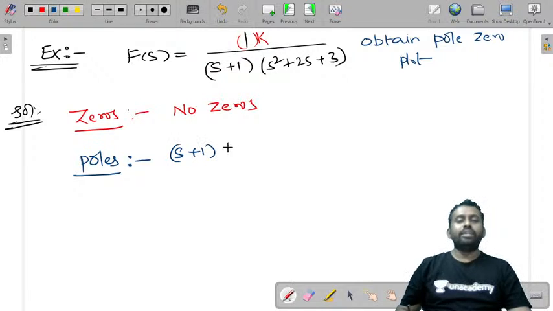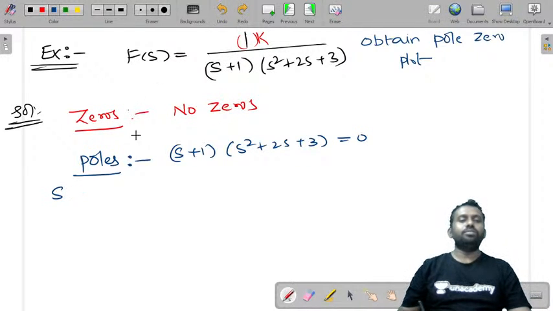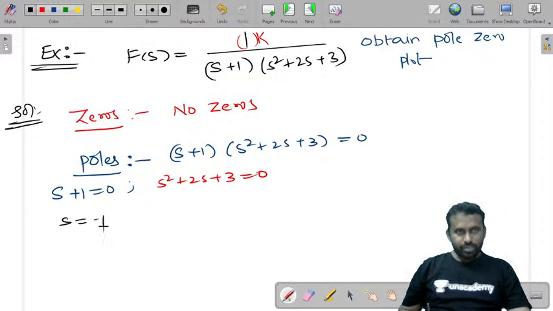So the denominator (s plus 1) into (s square plus 2s plus 3) is equal to 0. So either s plus 1 is equal to 0 or s square plus 2s plus 3 is equal to 0. Now let us try to find the roots. So s is equal to -1. You cannot do this.